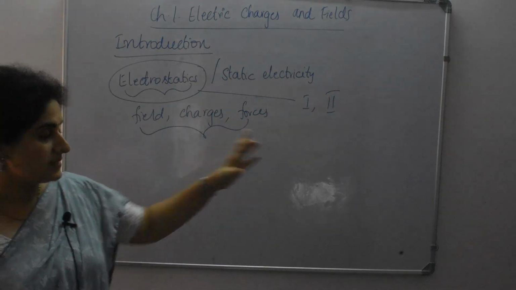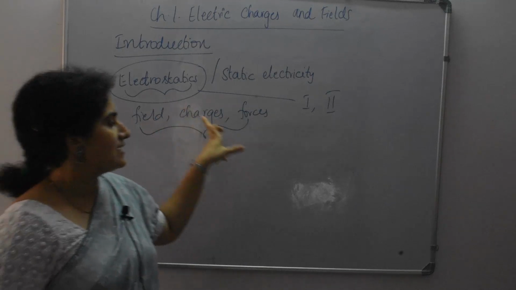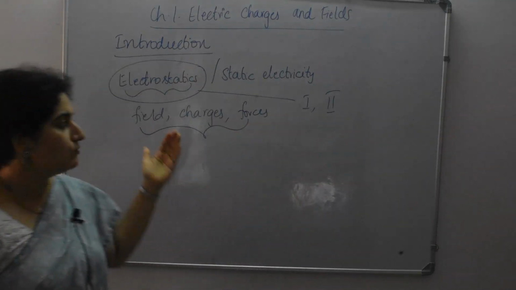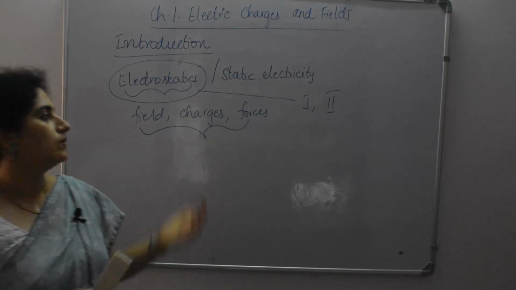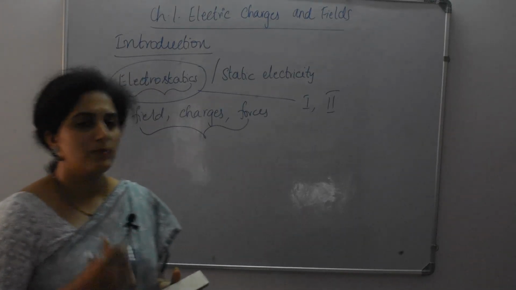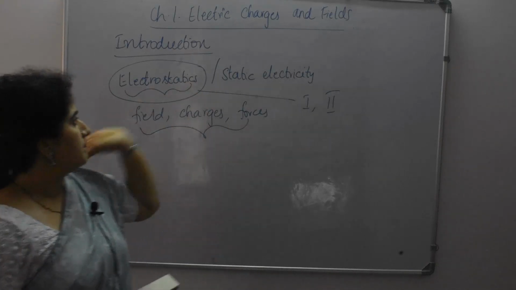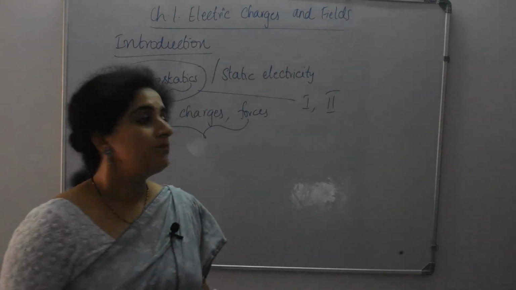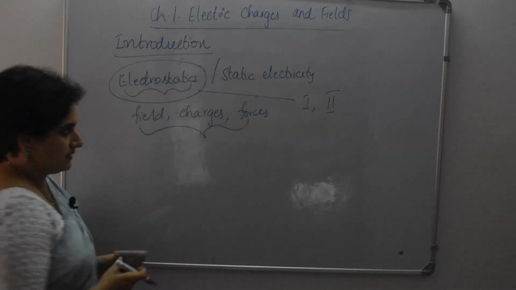We do have a lot of numericals, a lot of derivations, along with definitions and many examples which we come across. So the first and second chapters are mainly on electrostatics or static electricity.